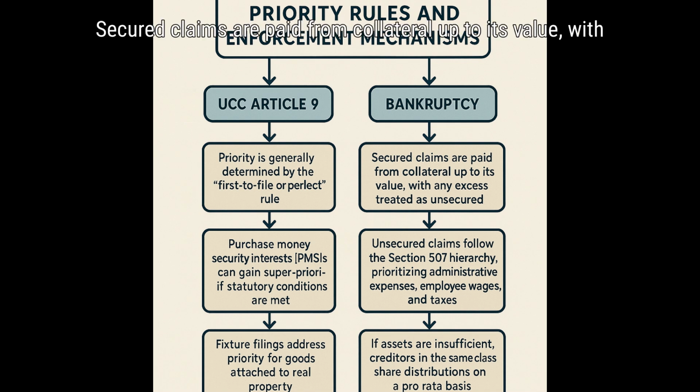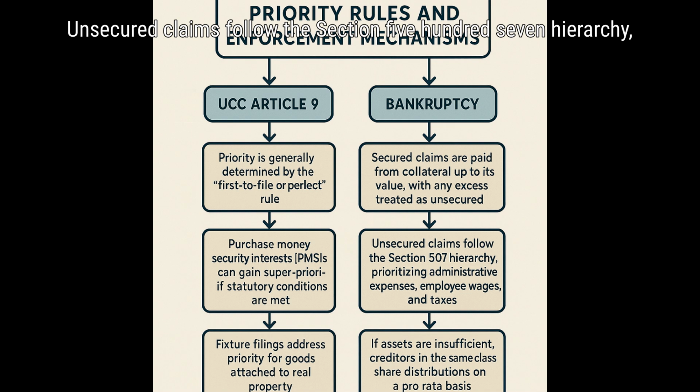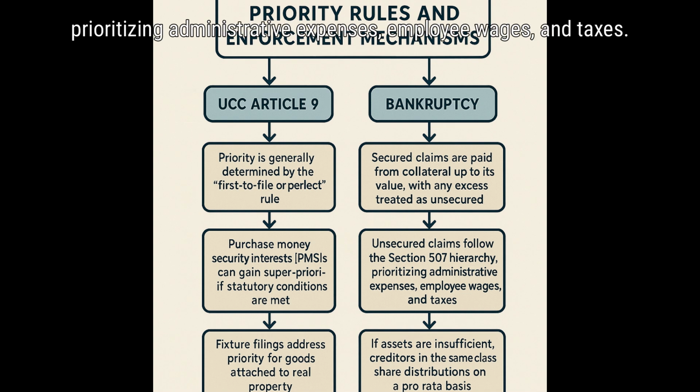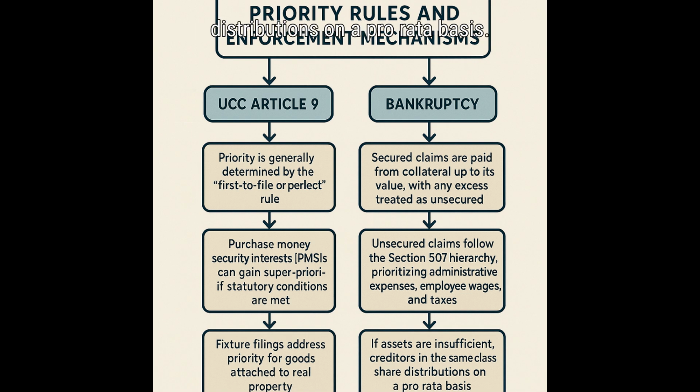In bankruptcy, secured claims are paid from collateral up to its value, with any excess treated as unsecured. Unsecured claims follow the Section 507 hierarchy, prioritizing administrative expenses, employee wages, and taxes. If assets are insufficient, creditors in the same class share distributions on a pro rata basis.